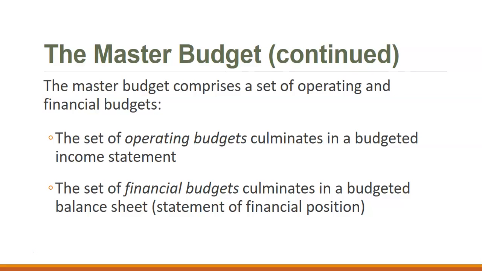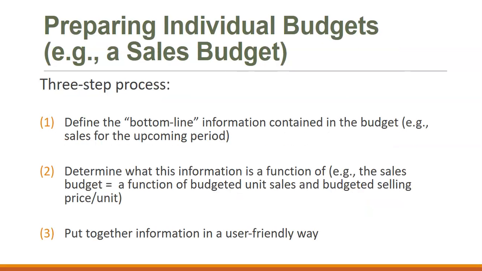So our master budget is a set of operating budgets and a set of financial budgets. We're going to look at these budgets individually. The first budget that gets prepared is the sales budget. We have a process for creating these individual budgets.